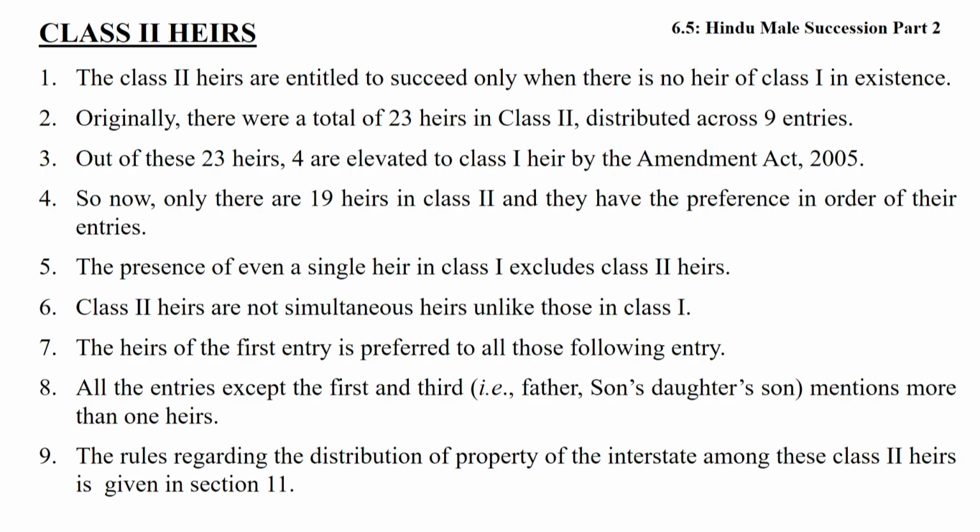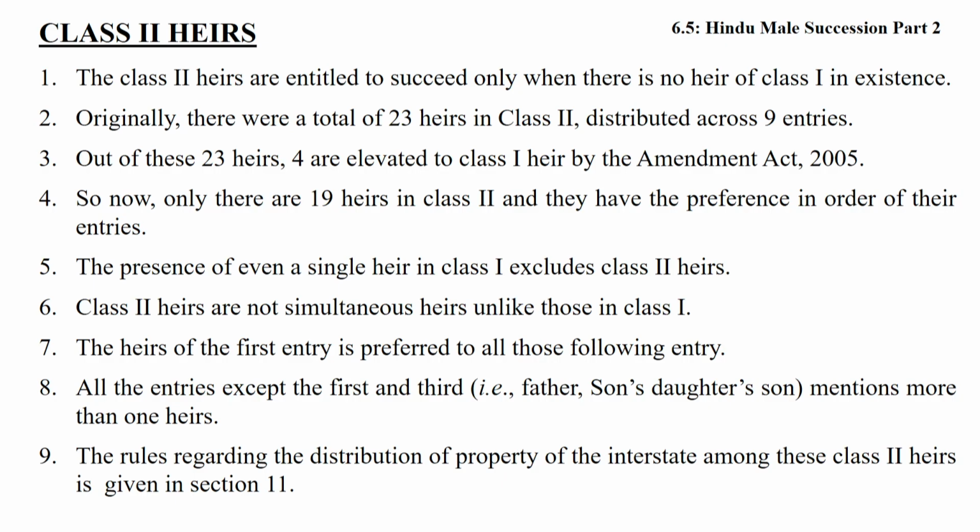This is the point. Friends, now I want to discuss certain fundamental points about the second class heirs, which are reference points providing the general idea of the second class heirs. The class second heirs are entitled to succeed only when there is no heir of class 1 in existence.